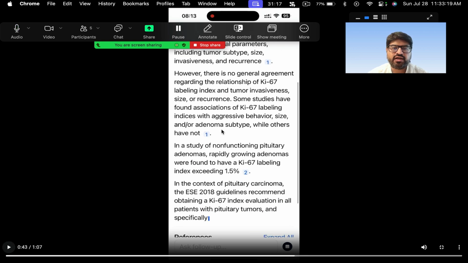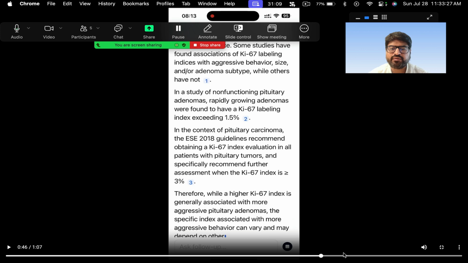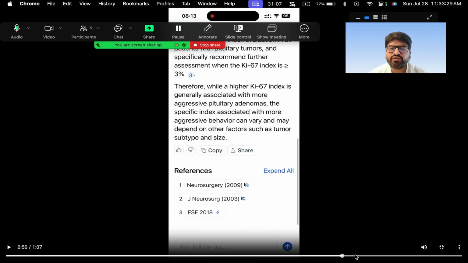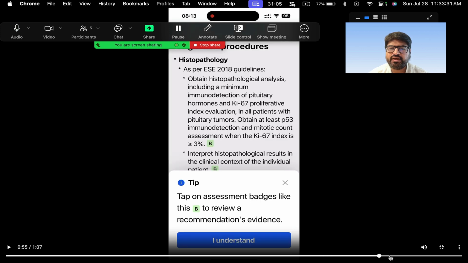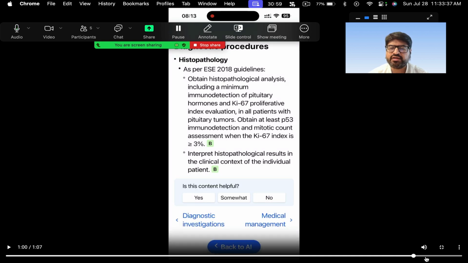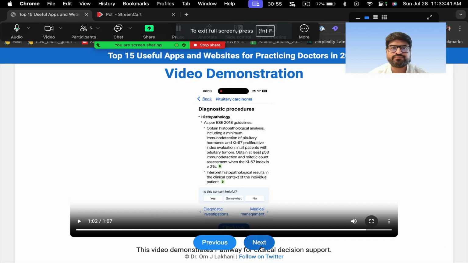So here it says, in a study of non-functioning pituitary adenomas, rapidly growing adenomas were found to have a Ki67 labeling index of more than 1.5. Okay, so yeah, there you go. And then you can look at the guidelines on the topic, and you can look at other things also. So this is like an AI-based clinical decision support tool.